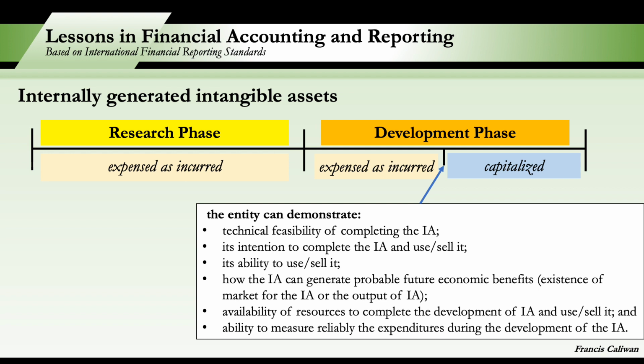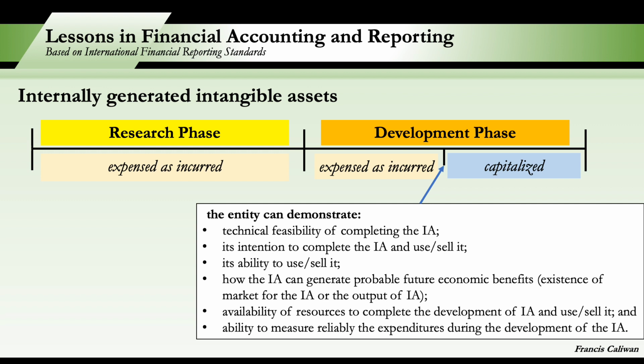And an intangible asset arising from the development phase of the internal project shall be recognized only if we can demonstrate these six. This is what we call commercial viability. So what are the criteria to be satisfied in order for us to say that there is a commercial viability for the particular intangible asset? We have these six.